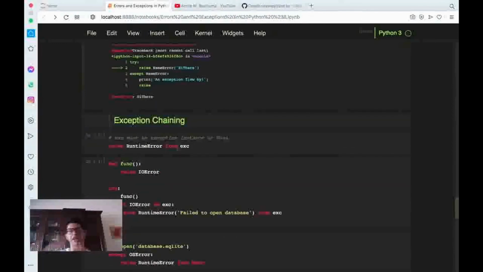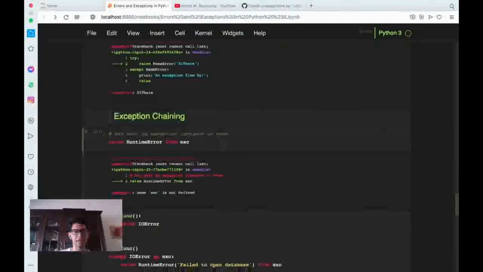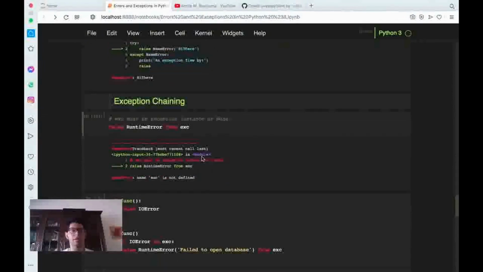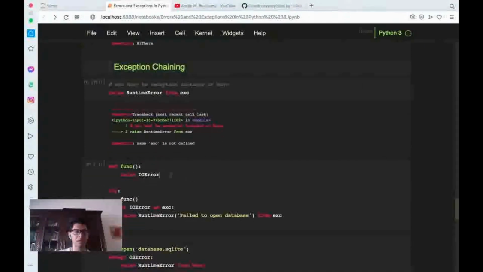We can also chain exceptions. Here we have raised a RuntimeError from exc. So exc is not defined, so now we have this NameError. So we can here also have a function